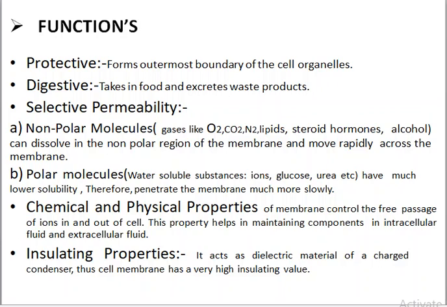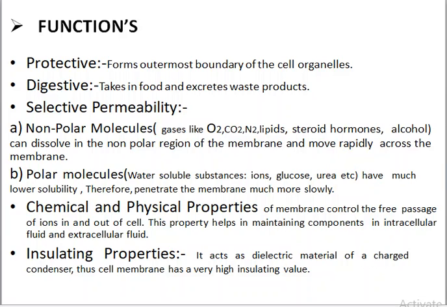The chemical and physical properties of the membrane are kept in good control by the selectively permeable nature of the biological membrane. The free passage of ions in and out of the cells is watched carefully by the biological membrane. This property helps in maintaining the components of intracellular fluid and extracellular fluid, letting the cell remain in its own chemical and physical form.